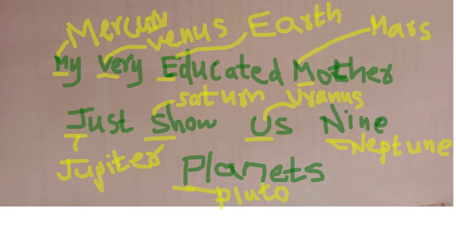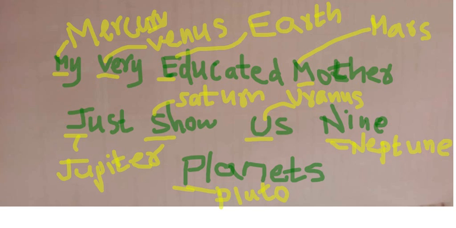In this sentence, I have underlined the first letter of each word. See, M, the first letter in my, I have underlined. In very, V, and in all the words you underline the first letter. So in this, my, M means what, Nana? Mercury. And in very, V means what? Venus. And in educated, E means what, Nana? Earth. And in mother, M means Mars. Next, just, J means Jupiter. Next, S means Saturn. U means Uranus. N means Neptune. Planets, P means Pluto.